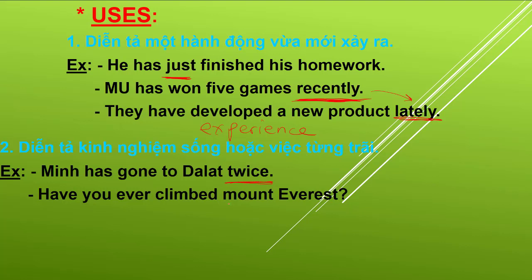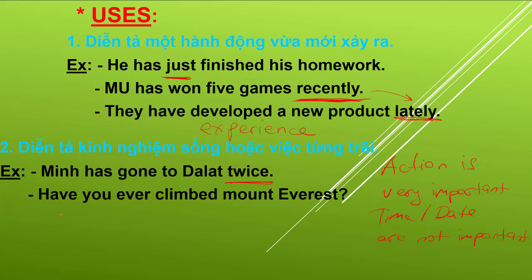Have you ever climbed Mount Everest? In present perfect tense, action is very important. But the time or the date is not important.